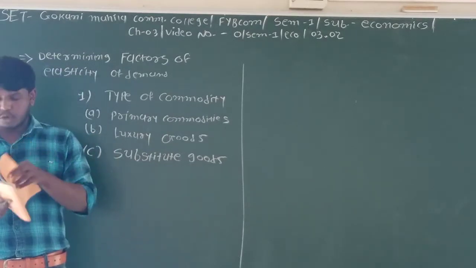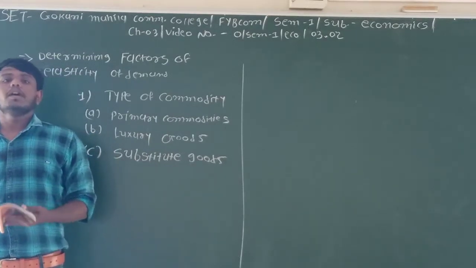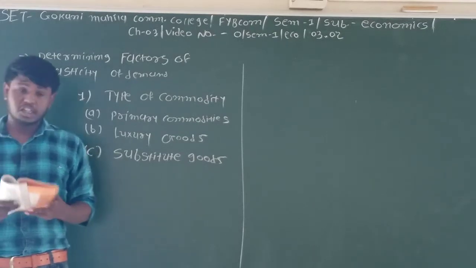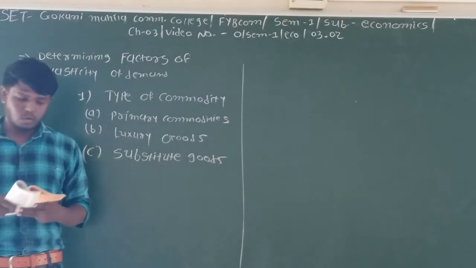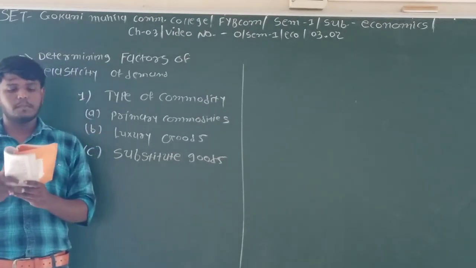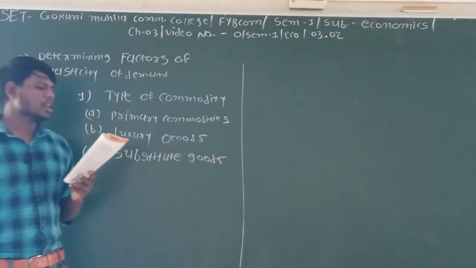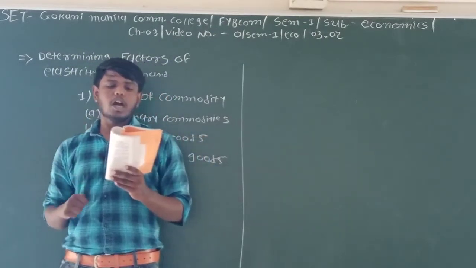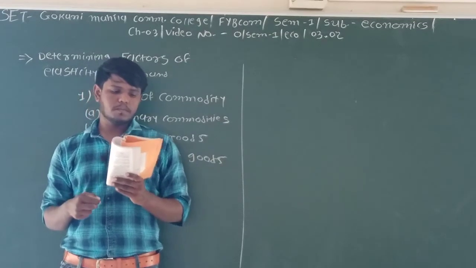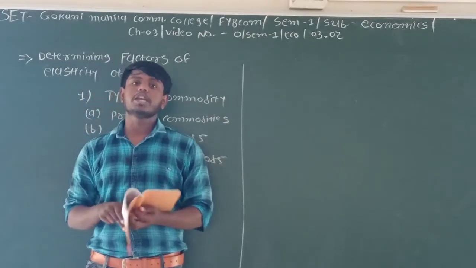If the price of sugar goes up, here you have the example of sugar and jaggery. Jaggery means ગોળ in Gujarati. So people may use jaggery more. On the other hand, if the price of sugar goes down, the use of sugar goes up in place of the substitute good. Here you can take the example of tea and coffee.